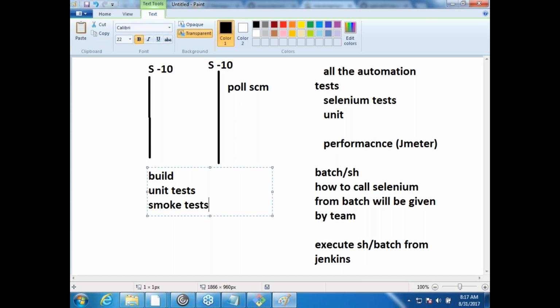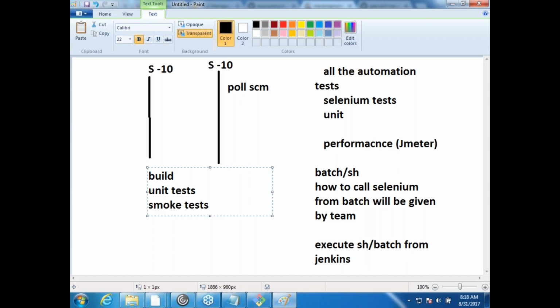Because, for example, you are testing a very huge application. Okay, you give a nightly build, but to execute the test cases, let us assume that it will take 3 days. So giving a build daily to them will not finish their testing. So they would be doing it in these 3-day cycles.